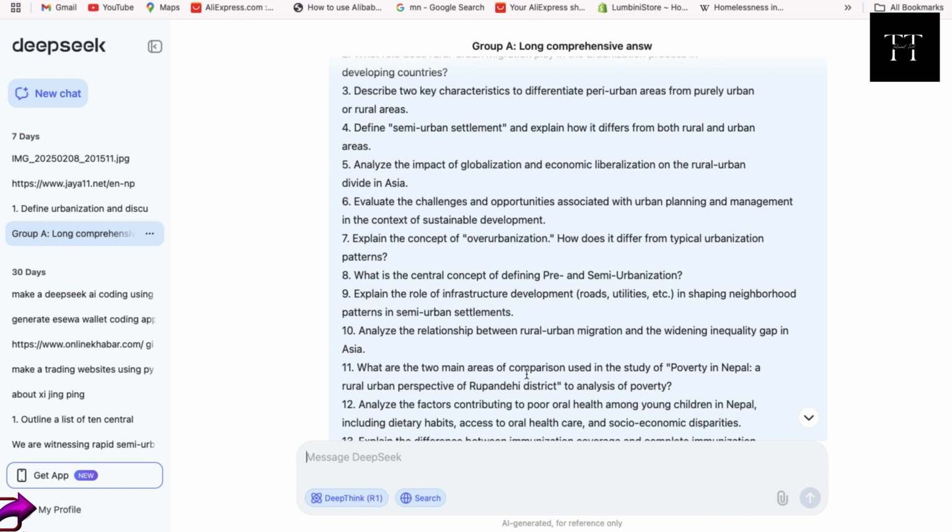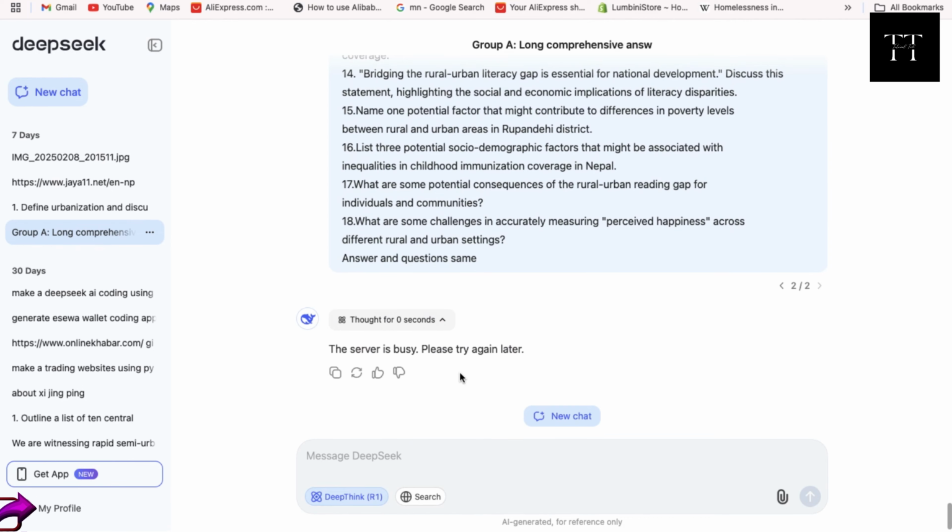Now, if you are trying to get any deep answer in DeepSeek, you may go ahead and toggle the search button. Only toggle on this deep thinking as it enables reasoning problem. You can go ahead and try it. Ask any questions and see if this fixes your problem.